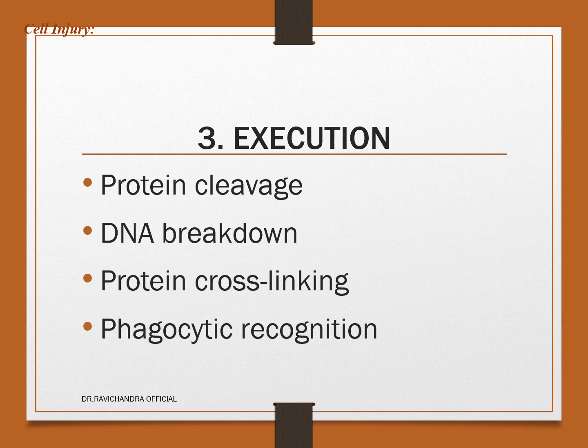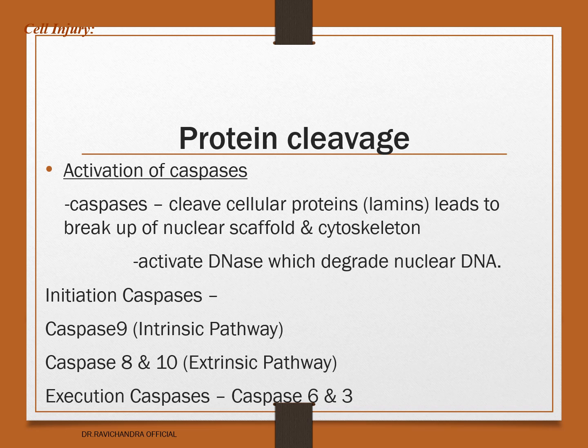Execution occurs in four steps: protein cleavage, DNA breakdown, protein cross-linking, and phagocytic recognition. Protein cleavage occurs with the help of caspase activation. Caspases cleave cellular proteins, lamins, leading to breakup of nuclear scaffold and cytoskeleton. Caspases activate DNase, which degrades the nuclear DNA.